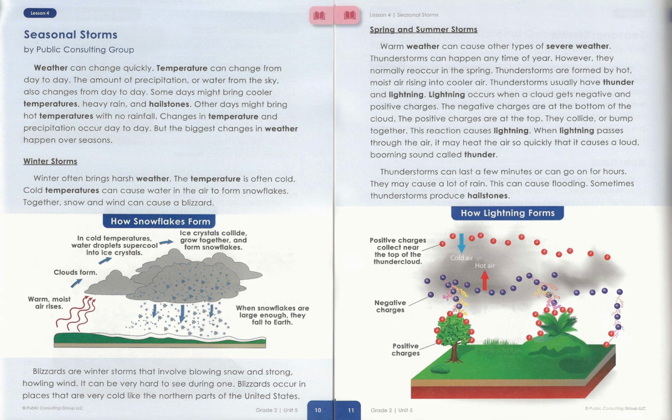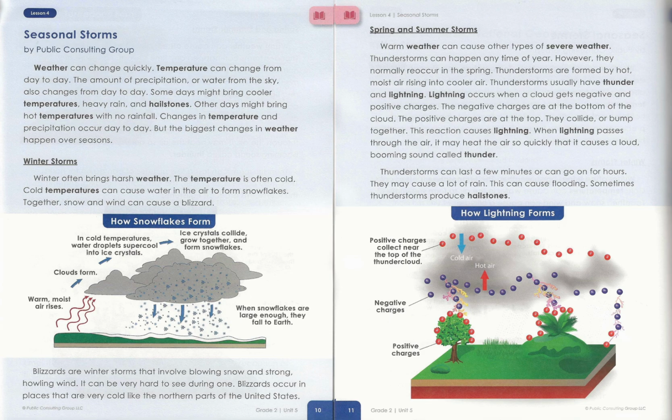Blizzards are winter storms that involve blowing snow and strong, howling winds. It can be very hard to see during one. Blizzards occur in places that are very cold, like the northern parts of the United States.